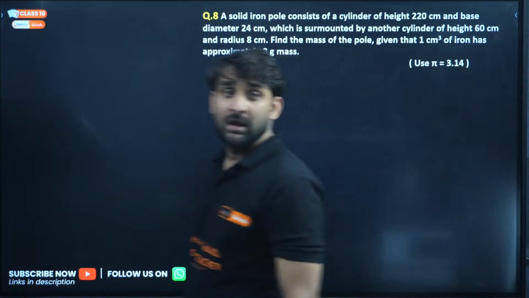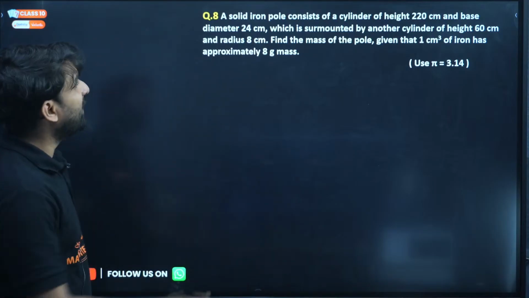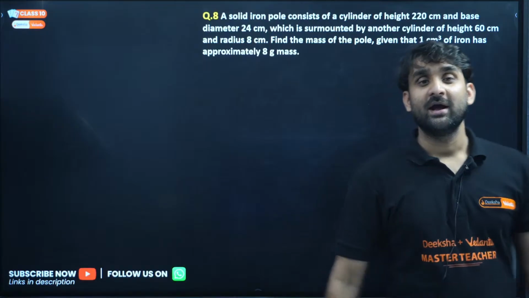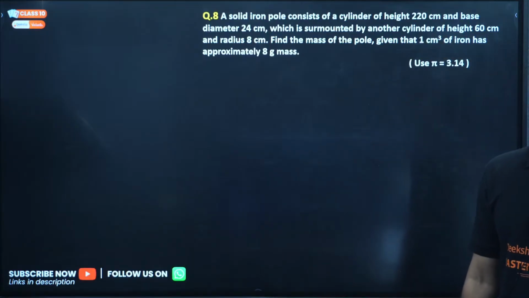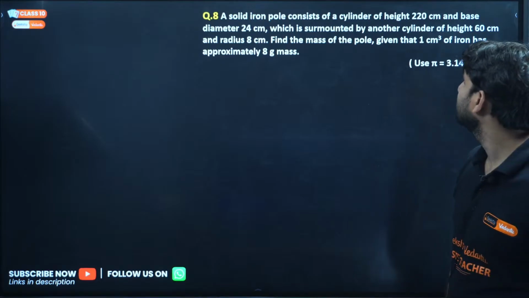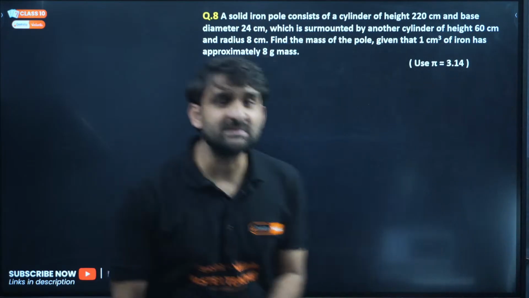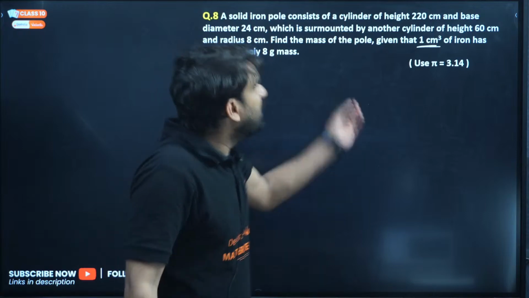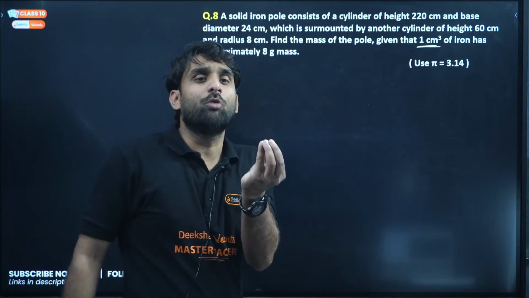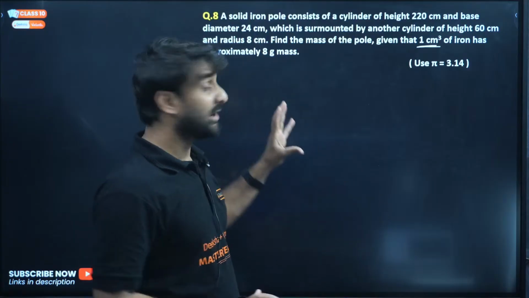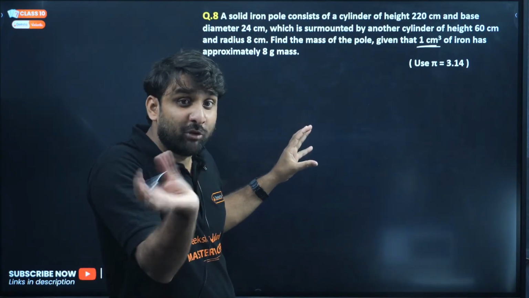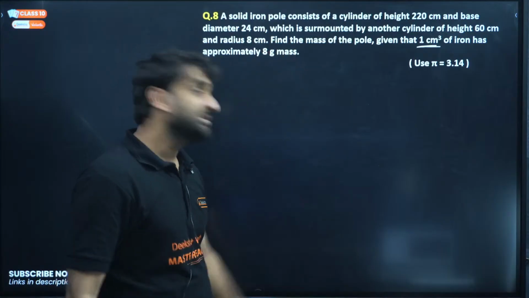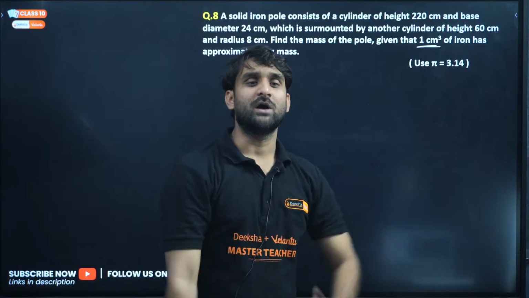A solid iron pole consists of a cylinder of height 220 centimeter and base diameter 24 centimeter, which is surmounted by another cylinder of height 60 centimeter and radius 8 centimeter. Find the mass of the pole given that 1 centimeter cube of iron has a mass of 8 gram. Listen, my dear champion, centimeter cube means volume. This condition is given to you, and we have to find out the mass of the complete structure.